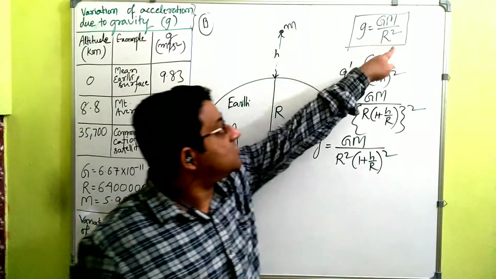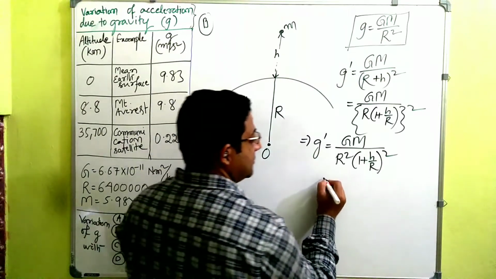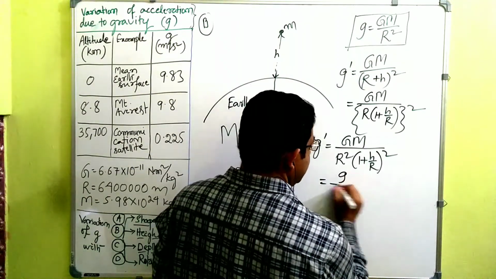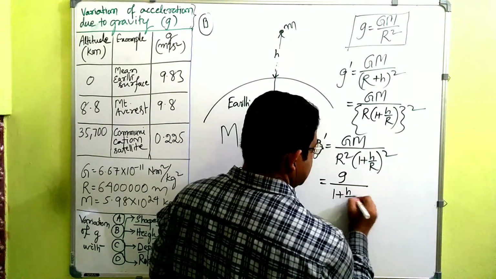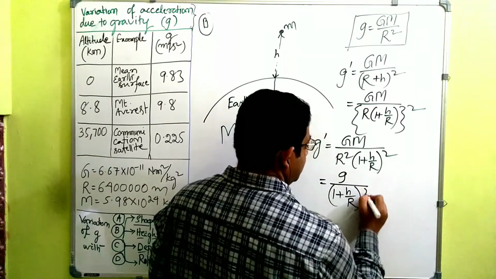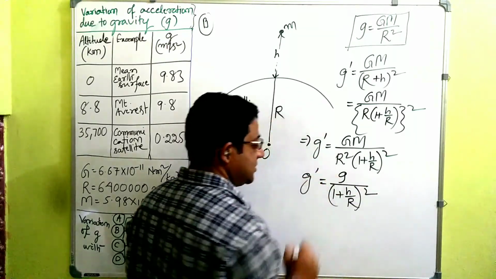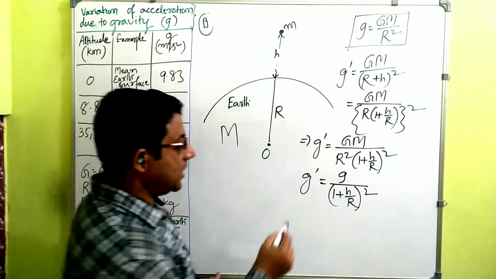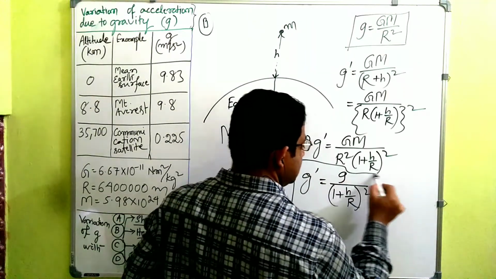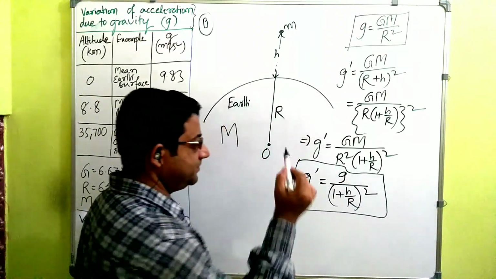Now GM by R square is small g, so this is equal to g divided by 1 plus h by R whole square. So g dash is equal to g divided by 1 plus small h by R whole square.